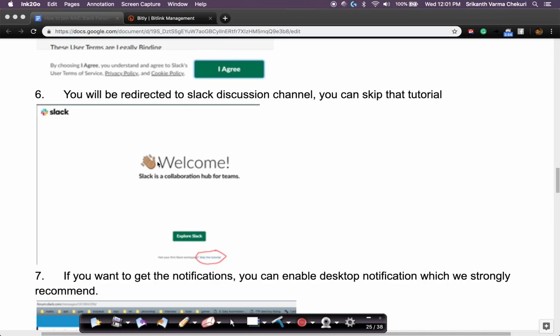Here, if you want to see the tutorial, there is a nice tutorial that Slack provides. If you click on explore Slack, it will tell you, if you have not used Slack before, this tutorial is very good. If you know what Slack already does, you can always click on this and skip the tutorial. If you're new to Slack, this collaborative platform, please go through it so that you understand things better.